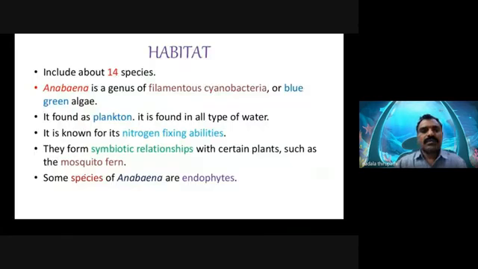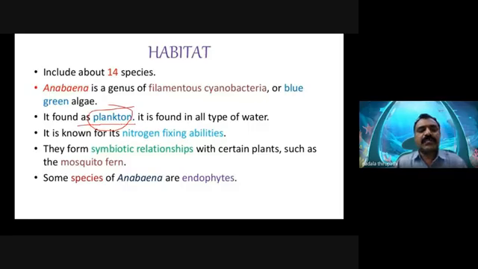Now, the habitats. About 14 species of the genus Anabaena have been observed in the living world. It is a filamentous cyanobacterium, blue-green algae, also a Myxophyceae member. It is found as plankton. Have you ever heard the term plankton, my dear friends?